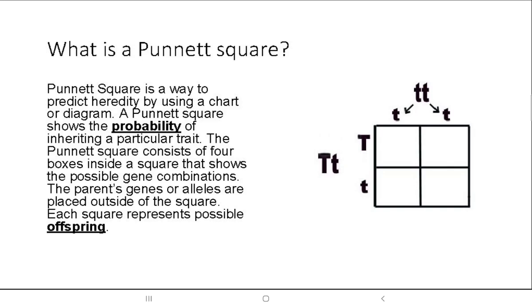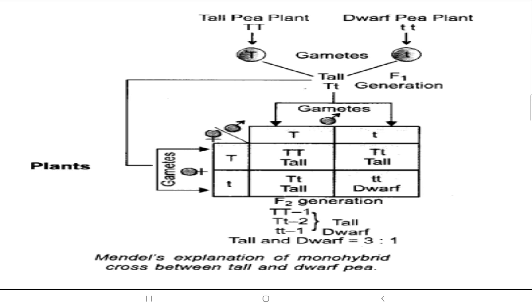So in very short, we can say a Punnett square is what? The probabilities of what you are thinking of. These can be the possible outcomes when the traits of the parents are pollinated with each other. So a Punnett square just lets us know the possible outcomes of the offsprings.